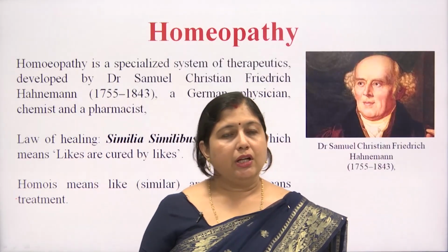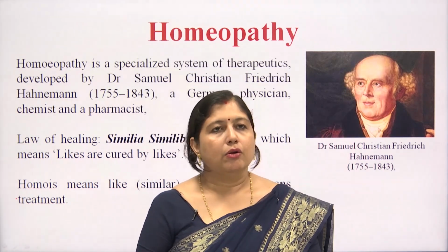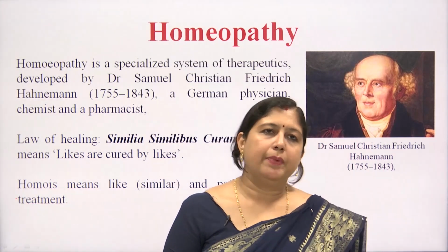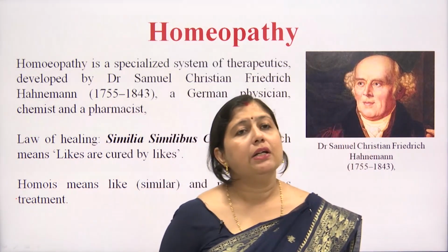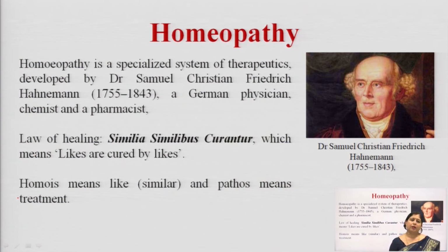So, to begin with, we will go on the same lines of understanding the different systems and understanding the role of pharmacognosy in these systems. If we talk about homeopathy, the name homeopathy, as we have discussed, allopathy meant different drugs when they are used for the treatment of a particular disease. Homeopathy means homos plus pathos. Homos means similar and pathos means treatment, so when the treatment is done using drugs of similar property, we call